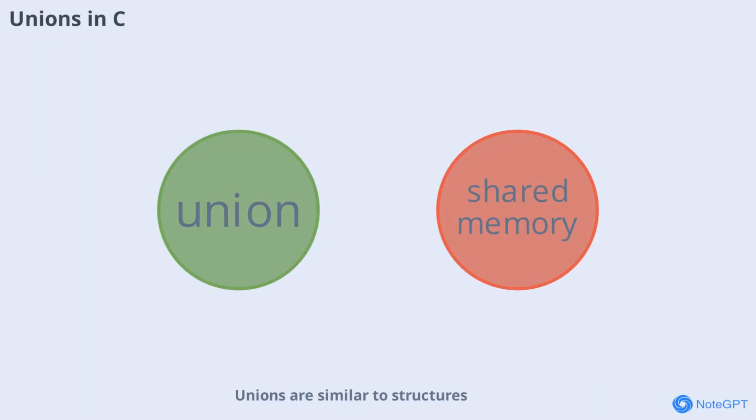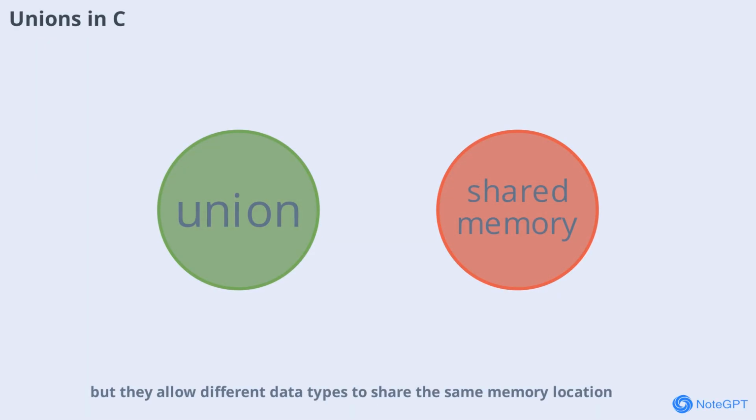Unions are similar to structures, but they allow different data types to share the same memory location. This is useful when you need to store different types of data in the same space, but only one at a time. Unions help save memory and are often used in embedded systems.